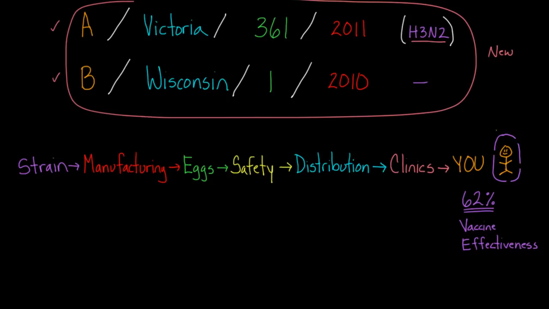So let me list out some of the different folks involved at each step of the way. In terms of selecting the strain, we said that the WHO is responsible, working with all the different countries and the public health groups and laboratories and scientists that are looking at all the strain data. And then in terms of manufacturing, you've got to think about the vaccine industry. There are many, many big players here. Big business is involved in terms of churning out millions of doses of vaccine. So here, the vaccine industry is a major player.